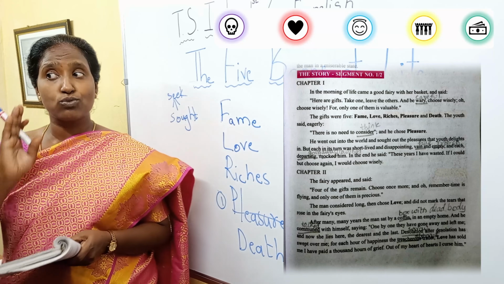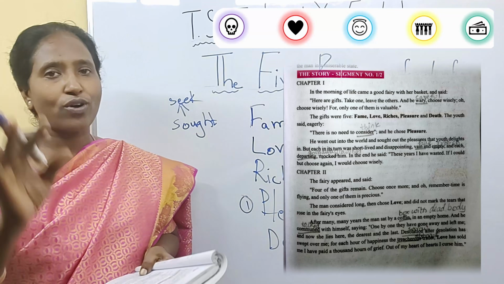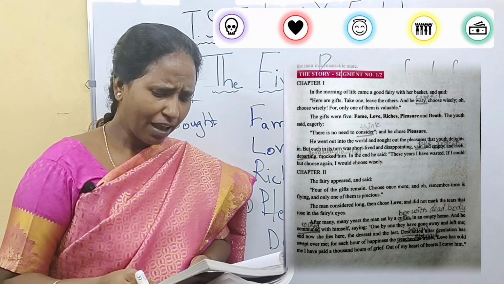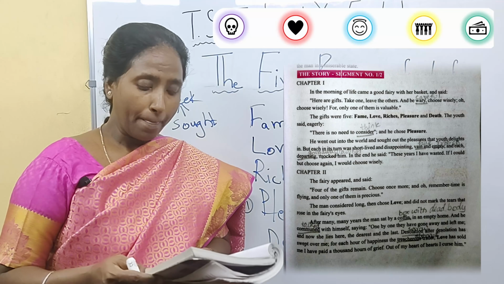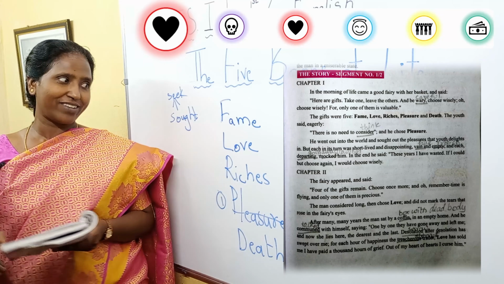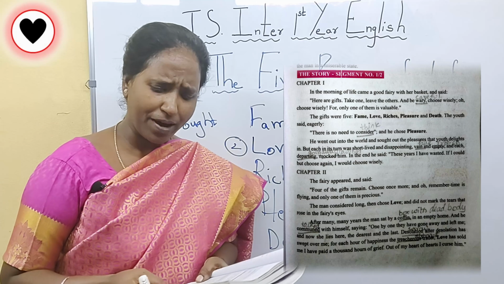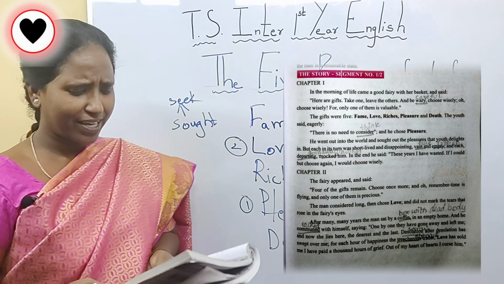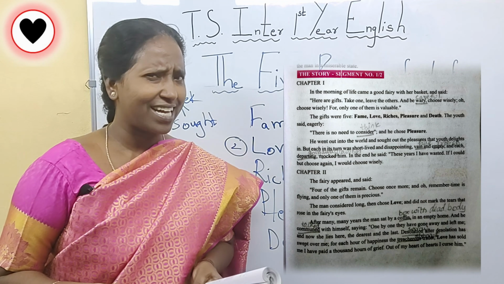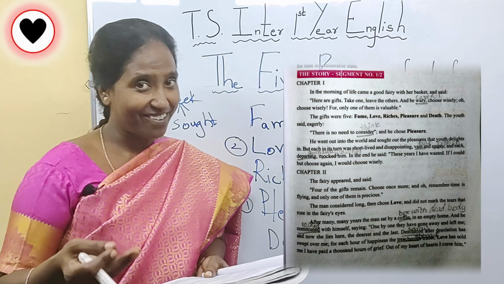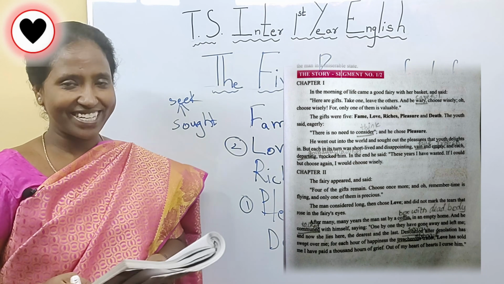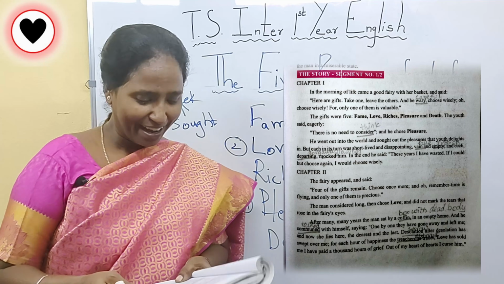So you have to choose very wisely so that your choice is the best one. The man considered long. Considered means thought for a while. Then chose love. What was the second choice he made? Love. Yeah. And did not mark the tears that rose in the fairy's eyes. As soon as he said love, there were tears in the fairy's eyes. You will understand why there were tears in the fairy's eyes at the end of this paragraph.